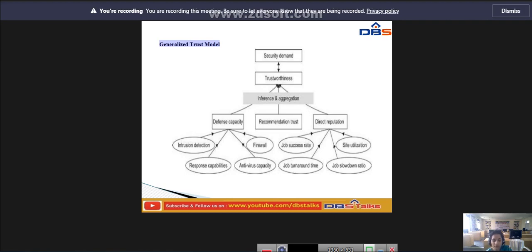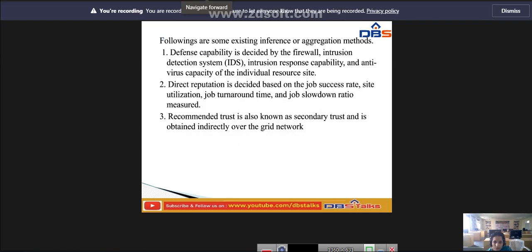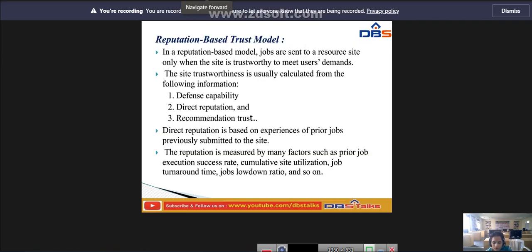Next we have the reputation based trust model, and we are going to explain that now. What is meant by the reputation based trust model? In the reputation based trust model, jobs are sent to a resource site, which means one of the resources available in the grid.